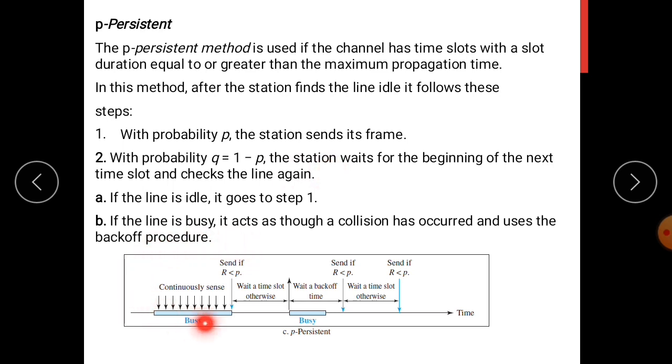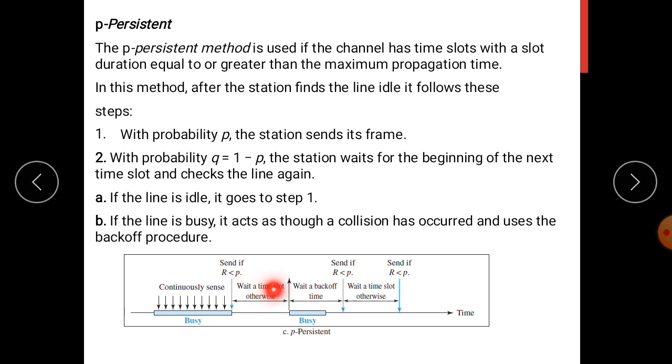You can view in this figure, it will continuously sense the channel, and if the channel is idle, it will send the frame with the probability P. With the probability Q equal to 1 minus P, the station will wait for the beginning of the next time slot and check the line again.